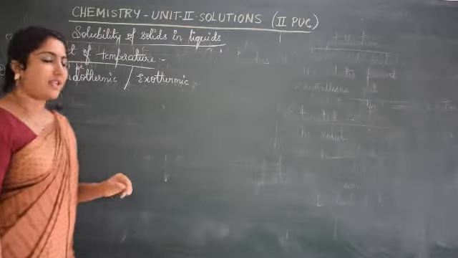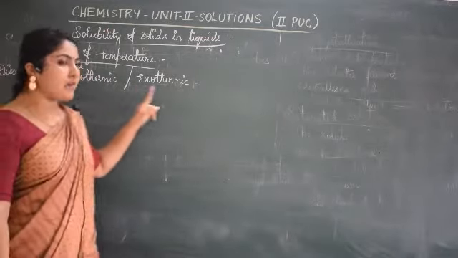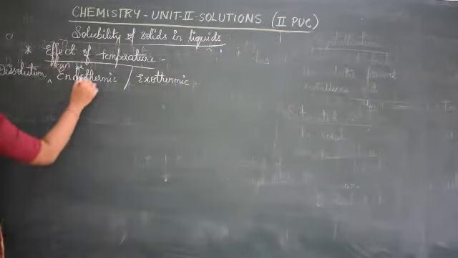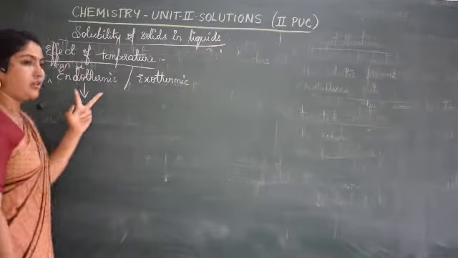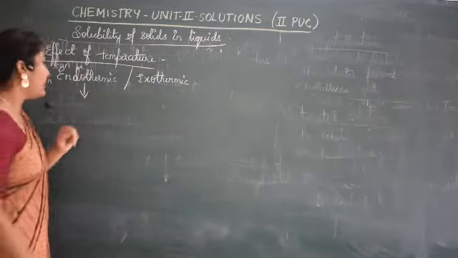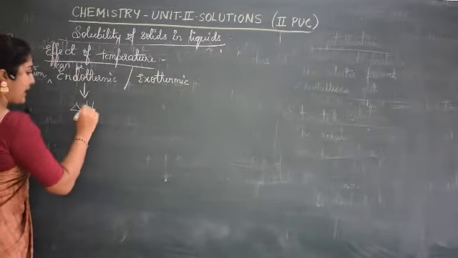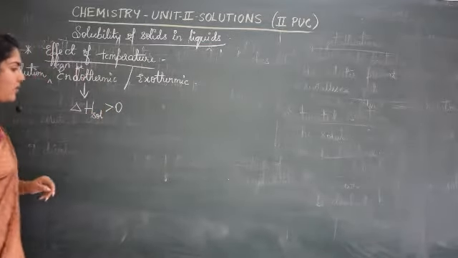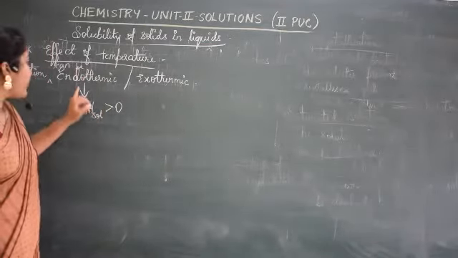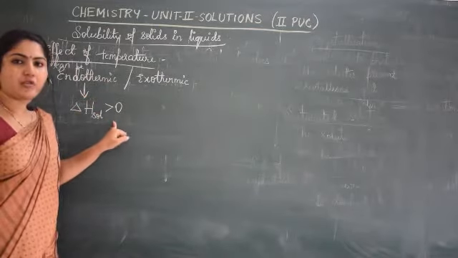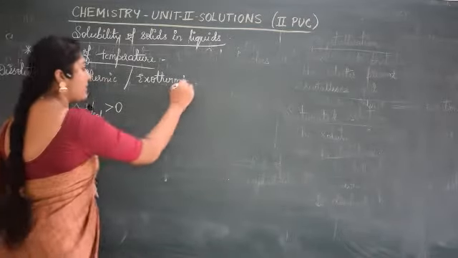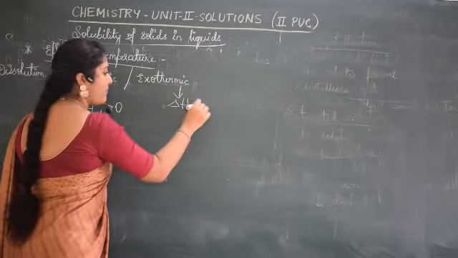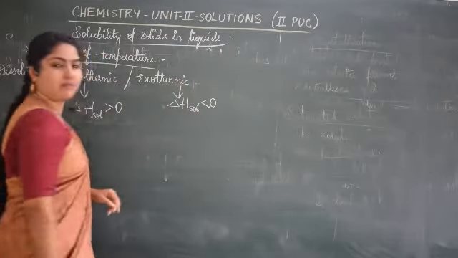Now we have to see what if it is endothermic and what if it is exothermic. If the dissolution process is endothermic, then what does it mean? Delta H of solution is greater than 0. This is what it means, isn't it? Endothermic process means delta H will be positive. Exothermic means enthalpy of solution will be negative, less than 0.